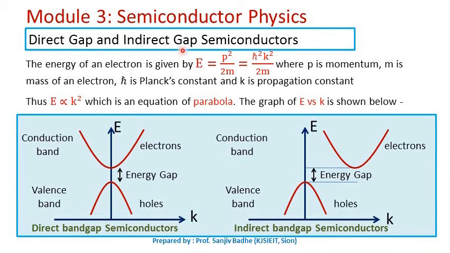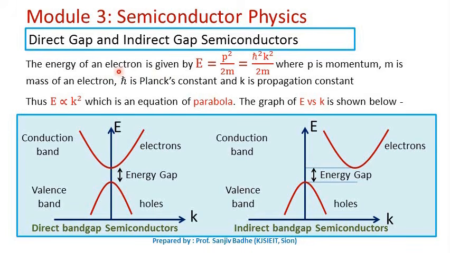Direct gap semiconductor and indirect gap semiconductors. In order to understand the meaning of direct gap and indirect gap semiconductors, we need to know what these parabolas are and what they represent. So for that, we will have to go into quantum mechanics.